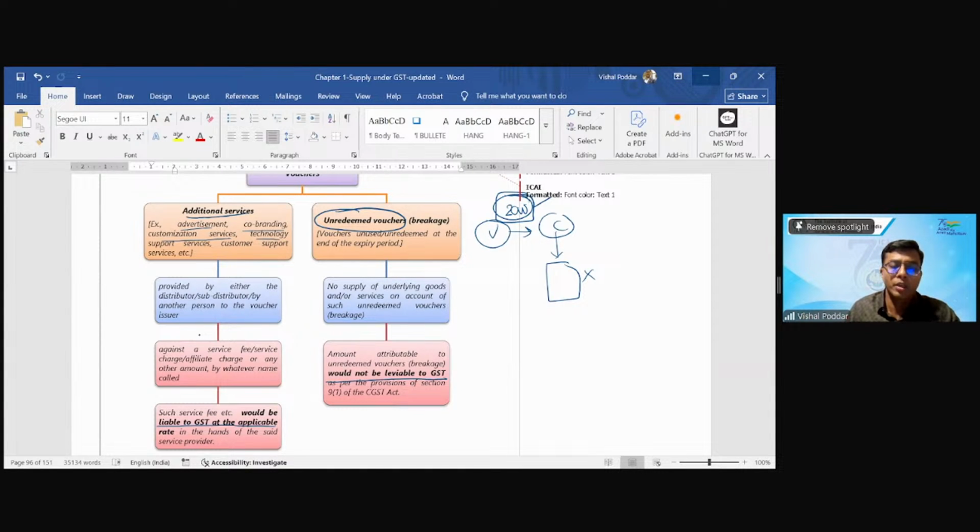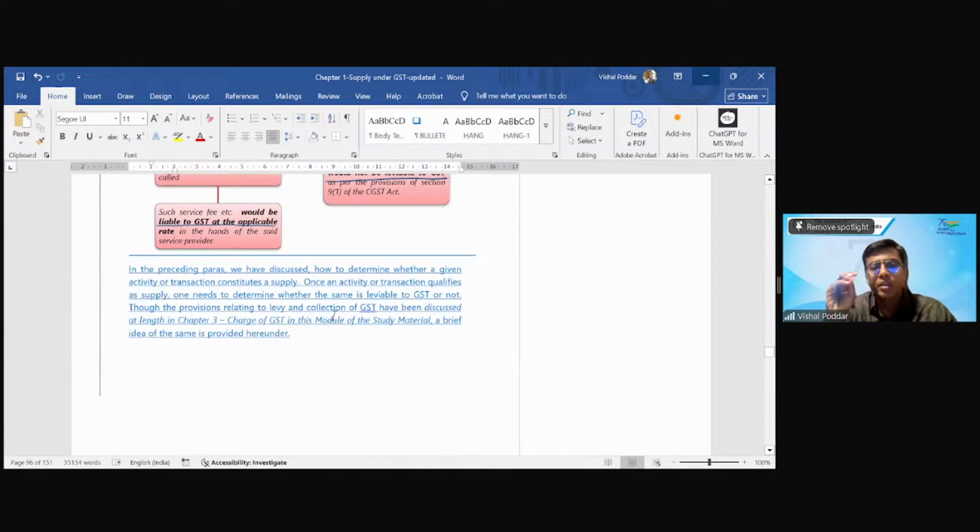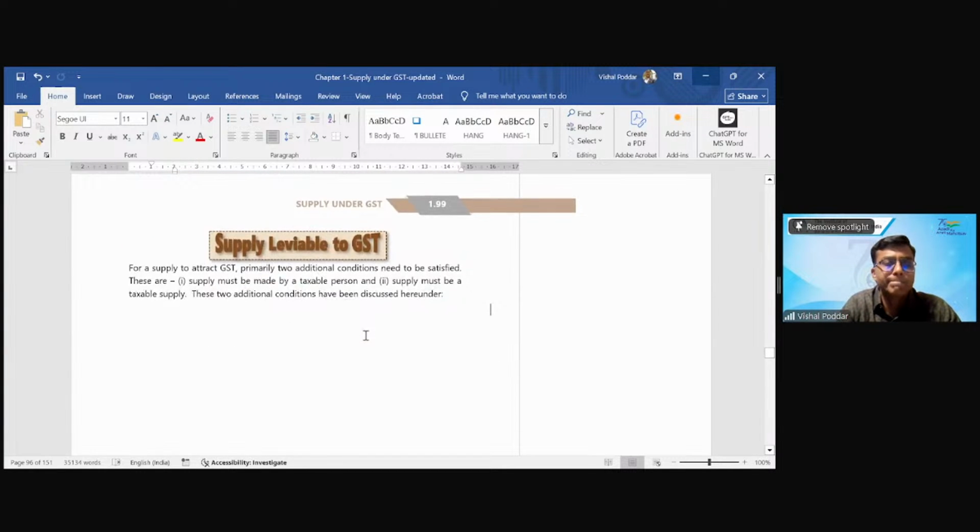That is, the voucher has now become unusable because the validity period of voucher is over. That is not leviable to GST. So basically the only point to be understood is that transaction of voucher is not leviable to GST, but anything surrounding that will always be leviable to GST.